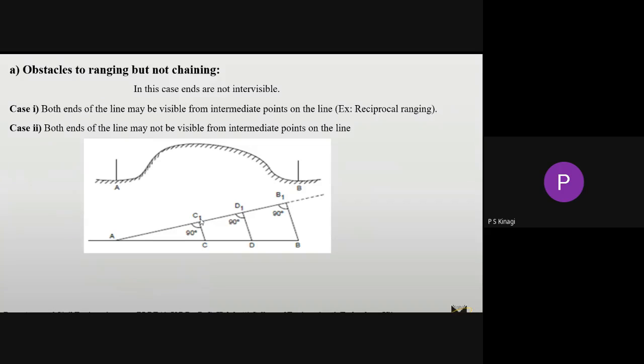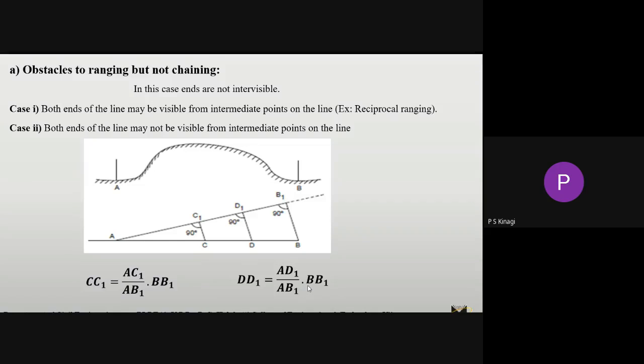By using the similar triangle conditions, we have to use this formula. We will get the distance of C1. Similarly, again by using the similar triangle conditions, we get the distance of D1. Before that, I told you that you have to measure the distance of C1 and D1 for the verification of whatever distance we are getting by these two formulas.